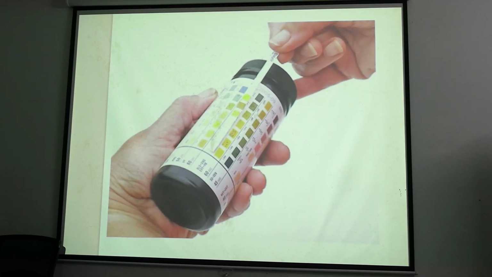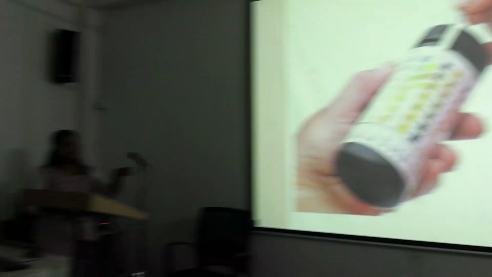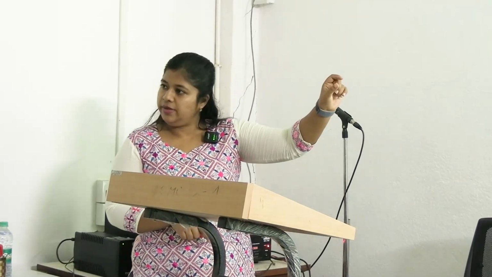There are strips, and these strips are dipped in urine samples. If there is glucose present, it will be converted into gluconolactone and H2O2. H2O2 will react with the dye present in the strip. Okay, there is dry dye placed in the strip. Clear? And there will be accordingly a color change, and we can tally the color change and we can say how much glucose is present. Understood? This is a bedside test.